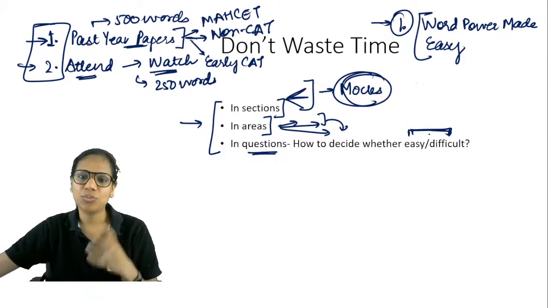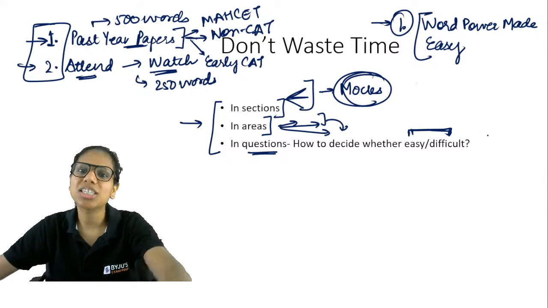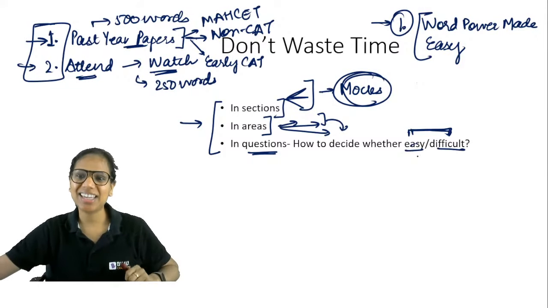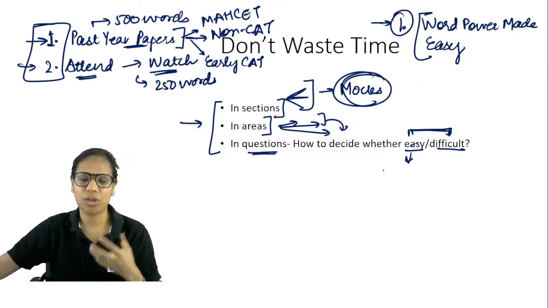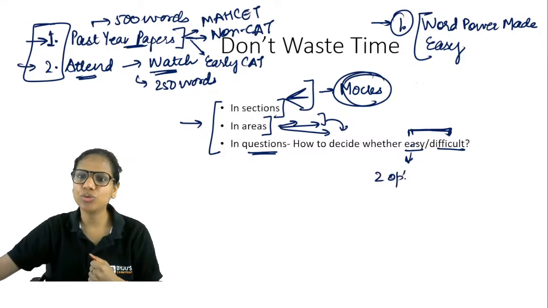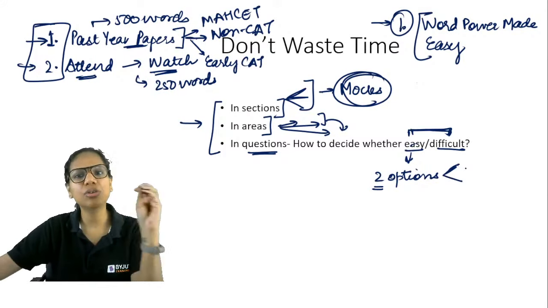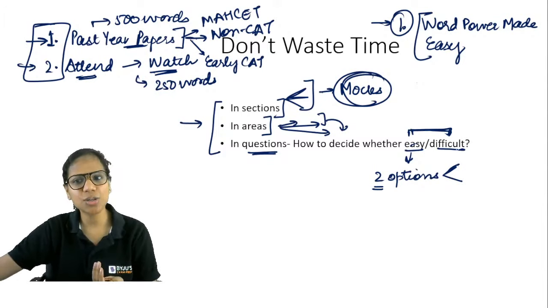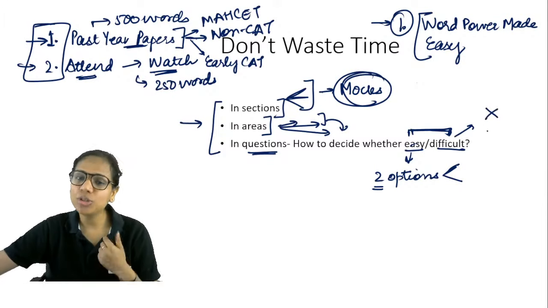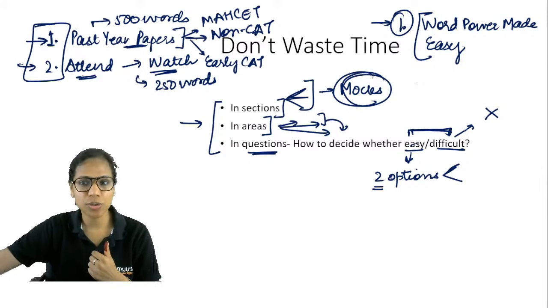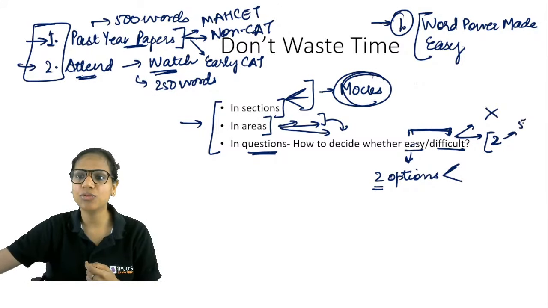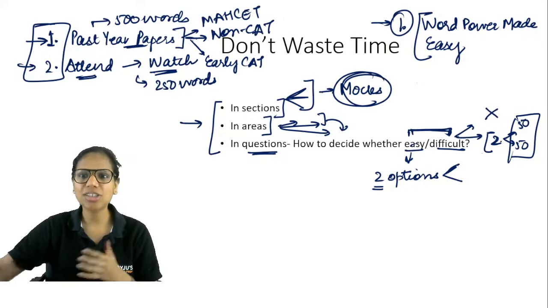A very common question that I get asked is how to decide which question is easy, which question is difficult, right? It's a very intuitive thing. When you attempt a question, if you've narrowed down to two options easily, okay, and even between those two options you're able to see the flaw in one of them, then it's an easy question for you. If you're not even able to narrow down to two options, then it's an extremely difficult question for you. If you're able to narrow down to two options, but even after some analysis they seem 50-50, even after devoting 30-40 seconds, that means this is a difficult question for you. So that's how you decide.